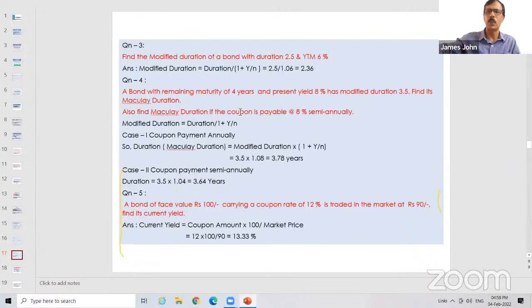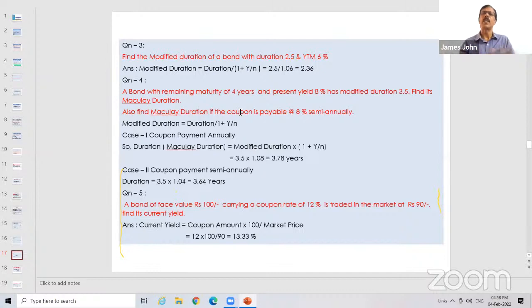Suppose a person is investing 1,000 rupees. At what discount rate will the cash flows come? That percentage is called YTM. If a person buys a 1,000 rupee bond at 900 and holds it till its maturity, he gets the regular coupon payments, and all the coupon payments are reinvested at the expected rate.